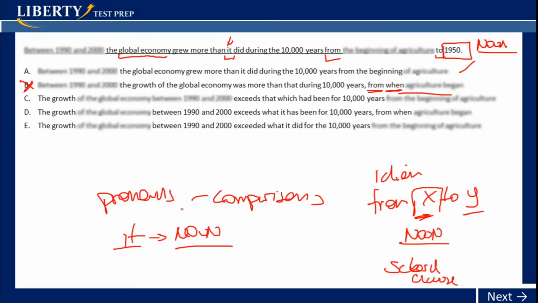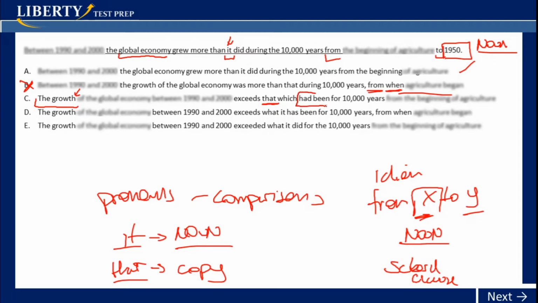Okay? Now letter C. "The growth exceeds that." This "that" seems to be also a pronoun. That creates a copy, right? So it's referring to the growth, but it's not talking about this growth. It's copying that growth and referring to something similar, another growth. So in this case, letter C, we have two types of growths, which had been.